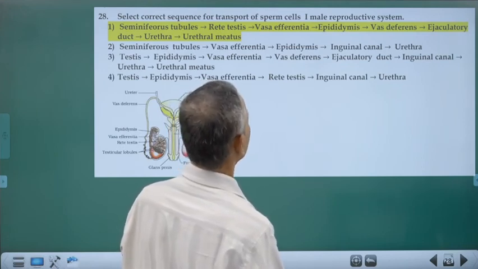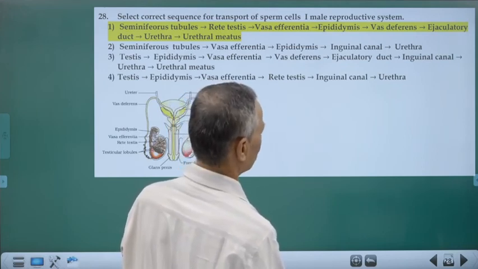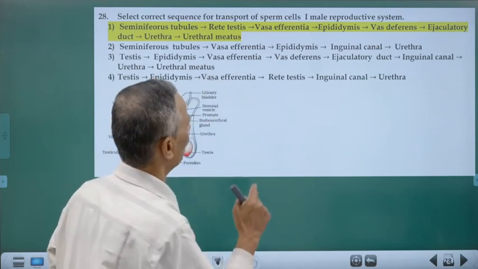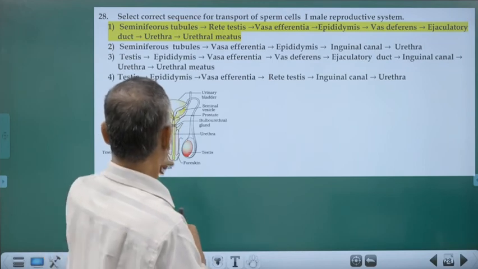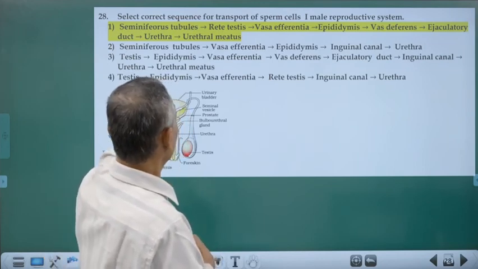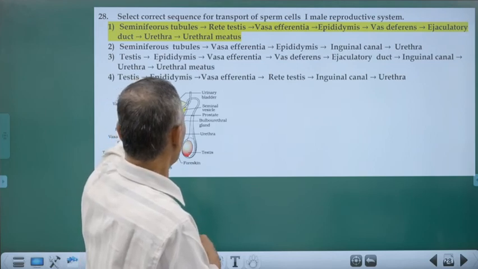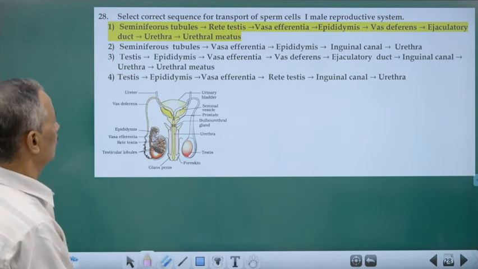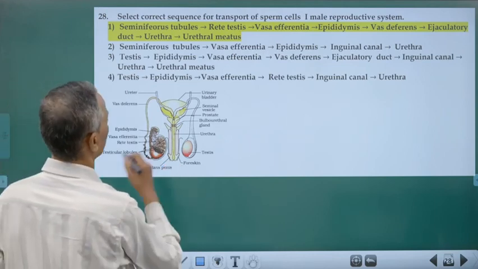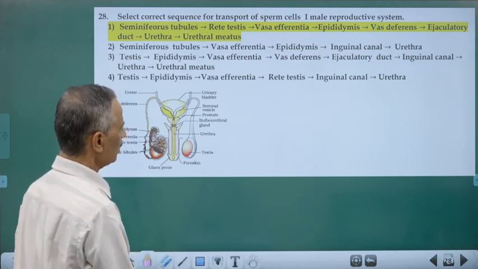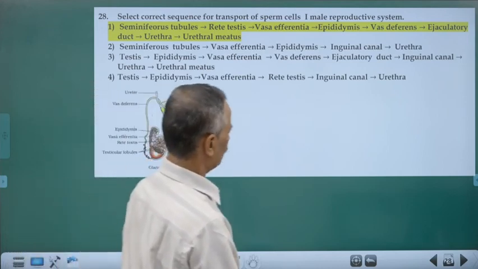highly coiled epididymis. Then it becomes vas deferens, single. There are two vasa deferentia, one from each testis, and then the ejaculatory duct, urethra. Remember, in males, the urethra is a common passage for both sperm and the urine. Finally, through the meatus, urethral meatus, they are all opening out. Both of them are released through the meatus. So that is the correct option.